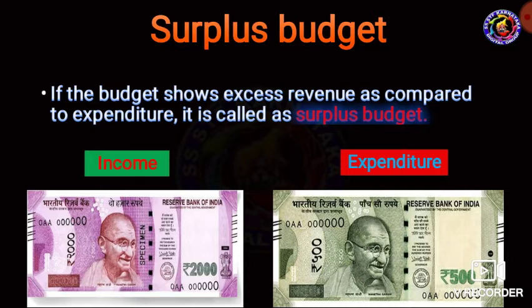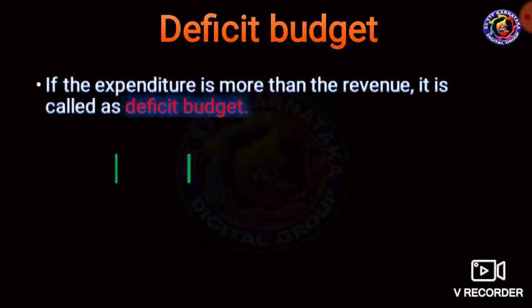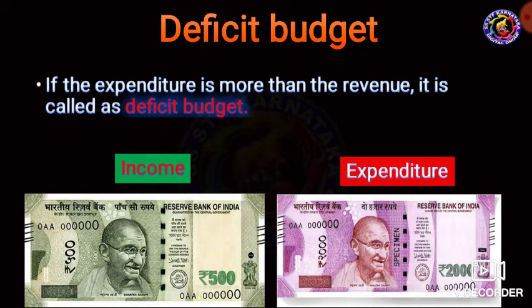That is a surplus budget. Then the second one is deficit budget. If the expenditure is more than revenue, it is called a deficit budget. For example, your income is 500, expenditure is 2000.